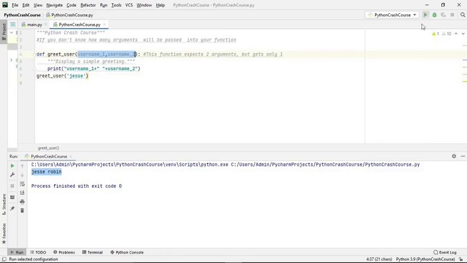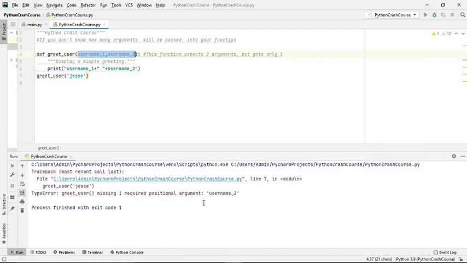In this case what will happen? We'll get an error stating that greet user is missing one required positional argument, user 2.